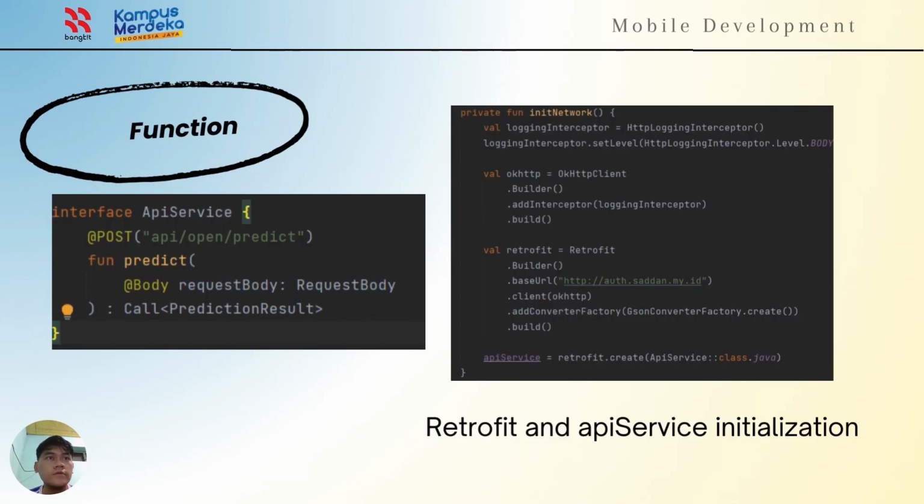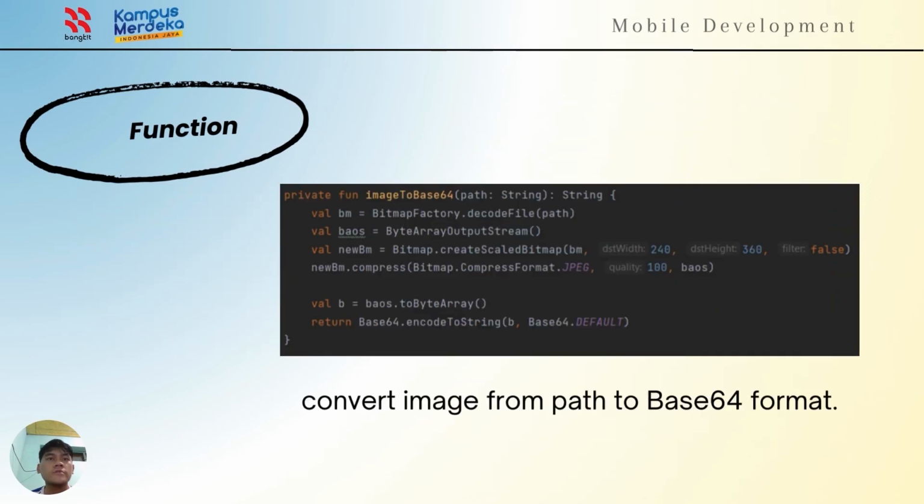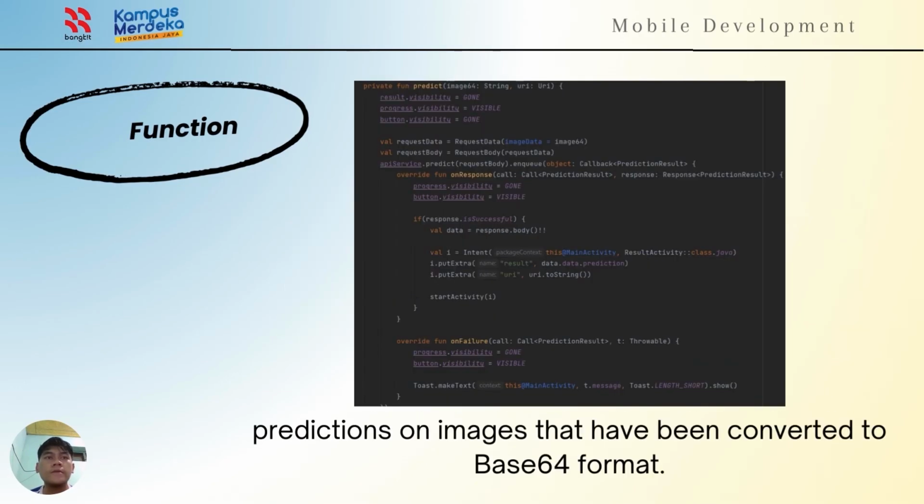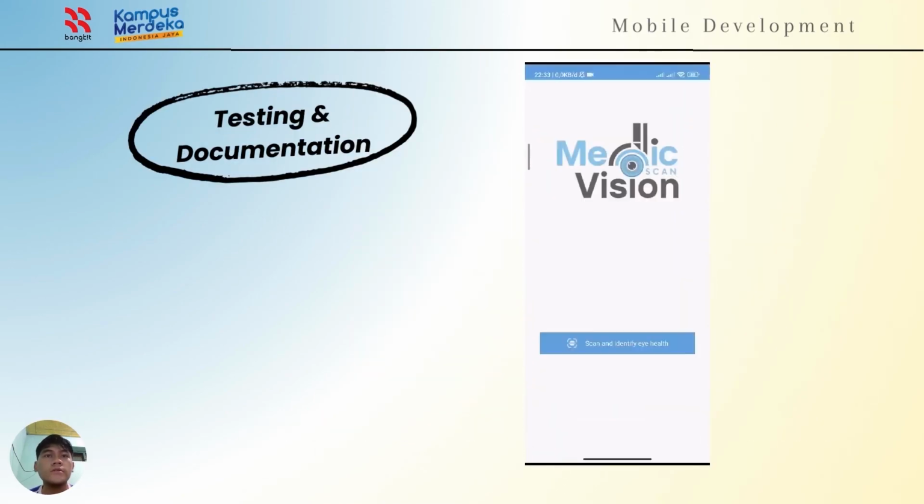The next is the function of the Retrofit and API service in the application. The next is the function to convert an image from bitmap to base64 format. The next is the function to make predictions on images that have been converted to base64 format. The next is the testing of the application.